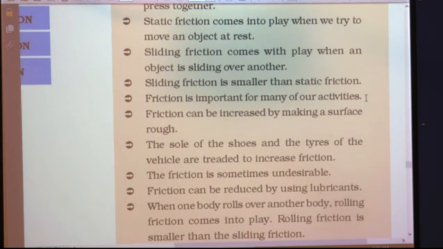Similarly, if there is no friction between the chalk and the board, then teachers are not able to write anything on the board. If the surface is too smooth, like if the floor is made oily, greasy or wet, you cannot walk properly on such surfaces, you may fall down. You can also see that the bridges at railway stations are made deliberately rough, so that people can carry their luggage and climb those bridges.